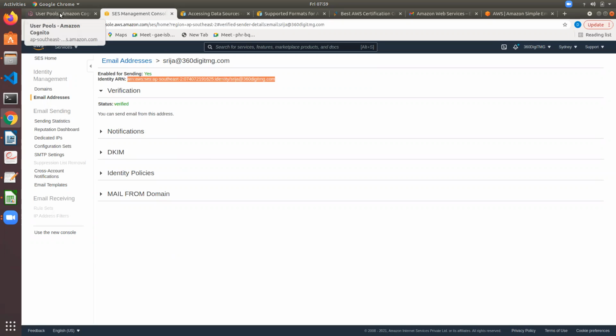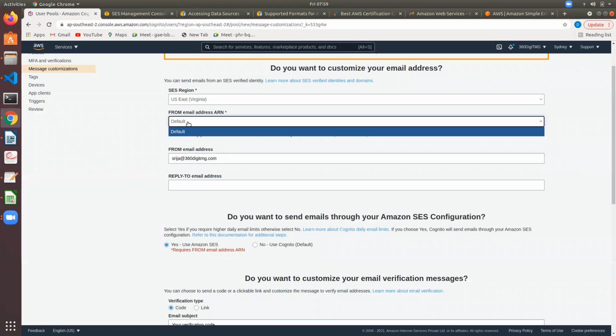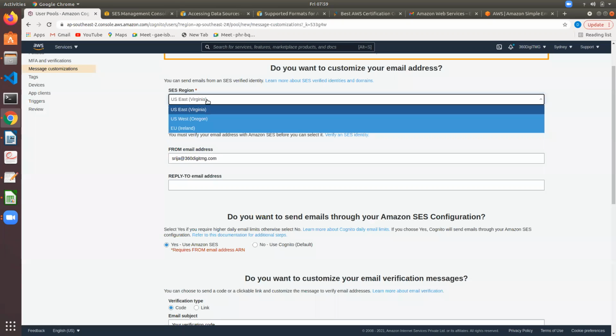Come back to user tools. ARN is default.